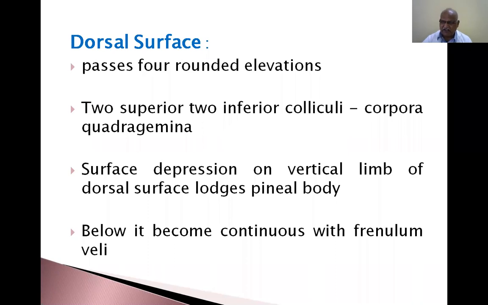So the dorsal surface of the midbrain contains 4 rounded elevations. Those present at the superior region are called the superior colliculus, and those present below the superior colliculus are called the inferior colliculus. The 4 together are called quadrigemina. Surface depression on the vertical limb of the dorsal surface, the largest, is the pineal body. Below it becomes continuous with the frenulum veli.